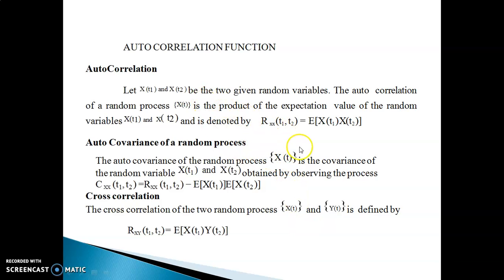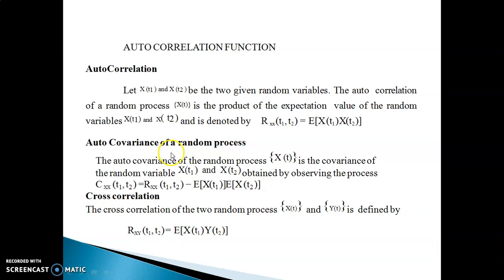Suppose you have a random process x of t and it has two random variables x of t1 and x of t2. Then the autocorrelation of the two random variables, which is denoted by Rxx of t1, t2, is defined as expectation of the product of x of t1, x of t2.